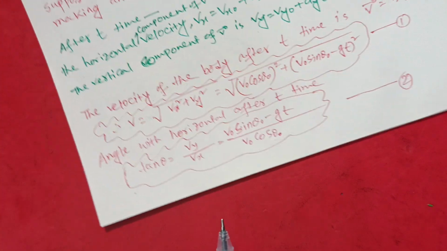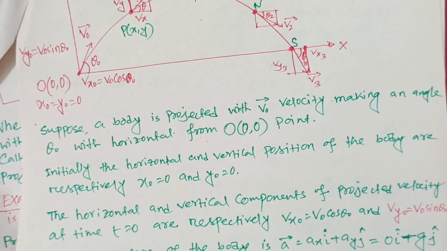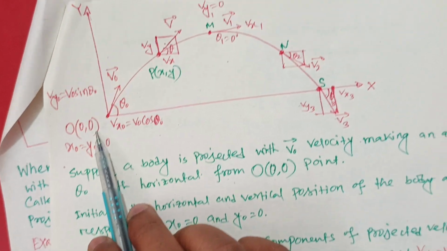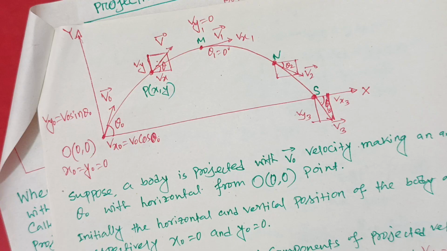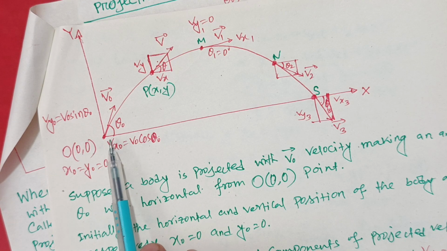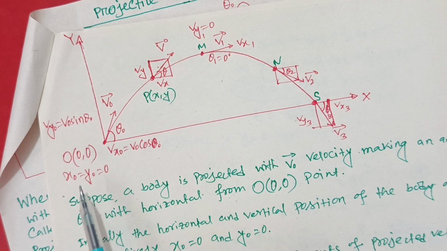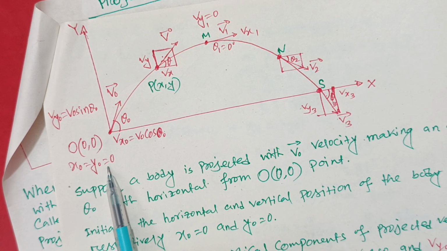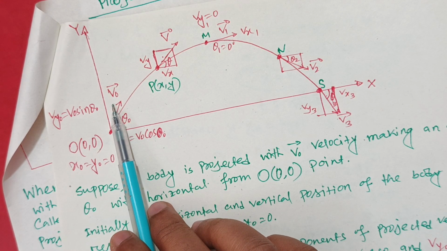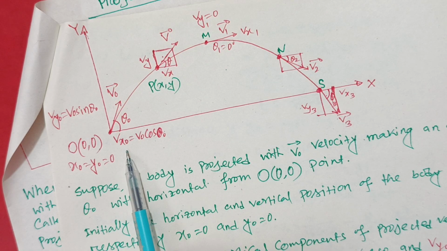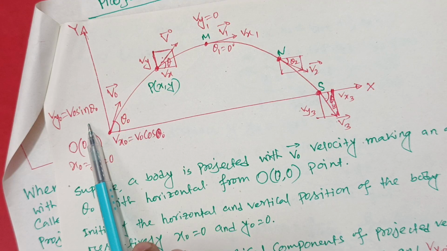Now we can draw this figure, and it is the projectile motion. Suppose a body is projected from point O at (0, 0) with a velocity v naught vector making an angle theta naught in the space. Initially the position of the body is x naught equal to y naught equal to 0, and the initial velocity, that is the projected velocity v naught vector, has two components. One is the horizontal component vx naught equal to v naught cos theta naught, and another is vy naught equal to v naught sin theta naught.